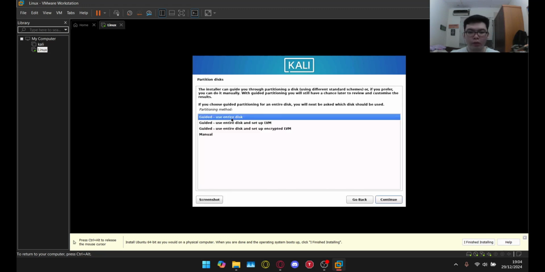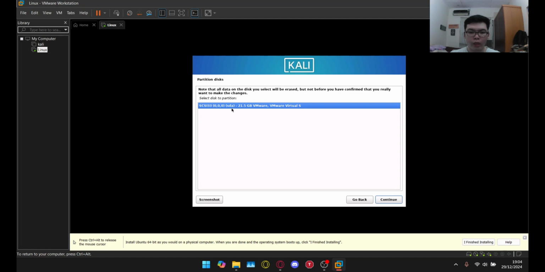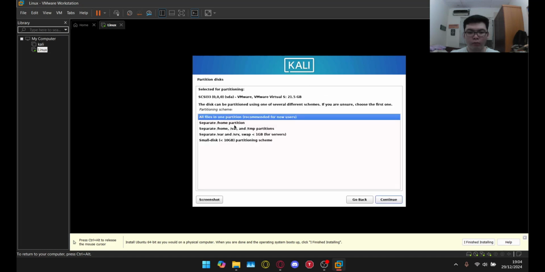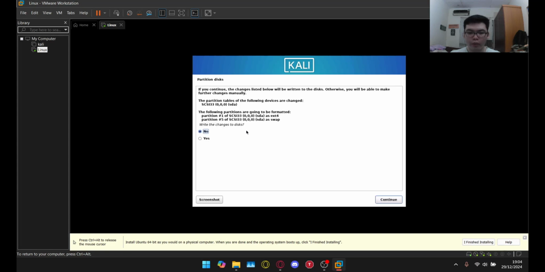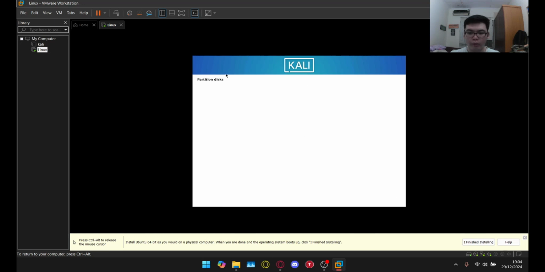For this menu, we're just going to choose the guided, use entire disk. Just go continue. And then we just continue again. And now for this, we're just going to choose all files in one partition. We're just going to press continue again. And then to write the changes to the disk, press yes. And now it will start installing the base system.